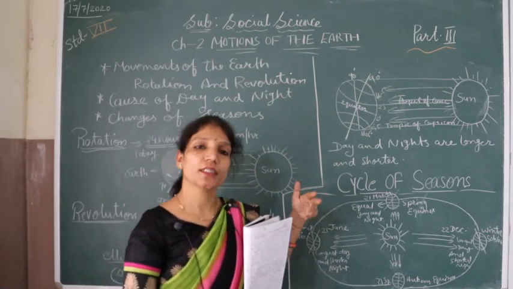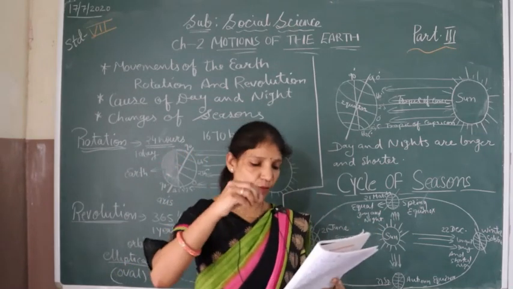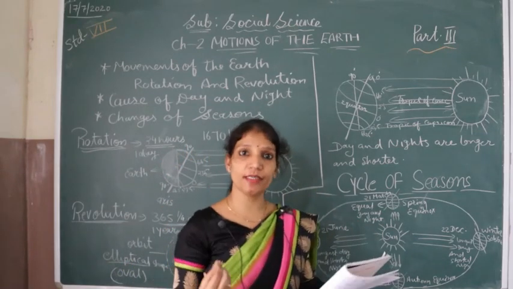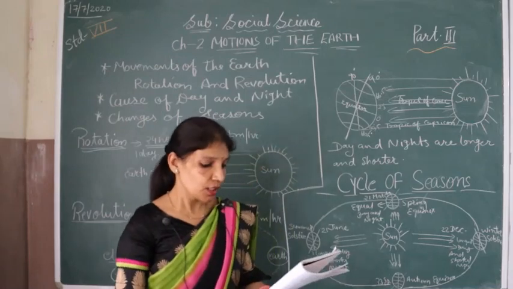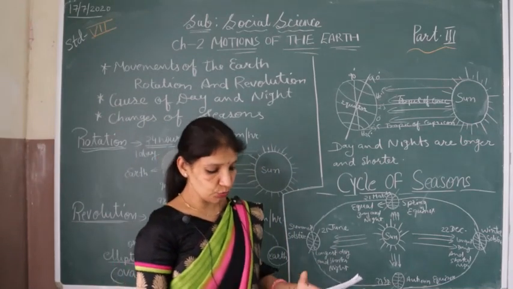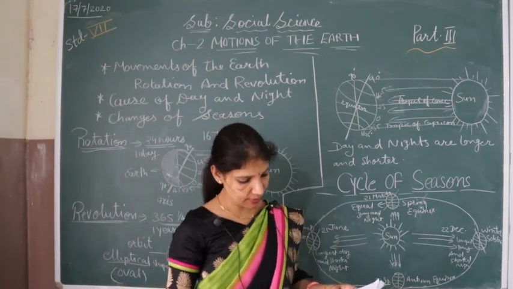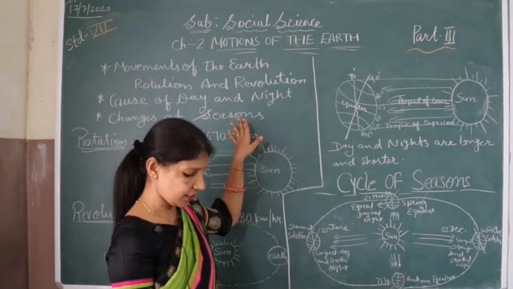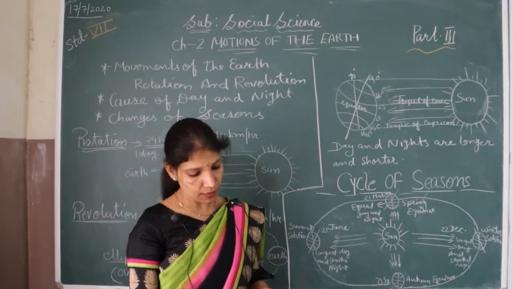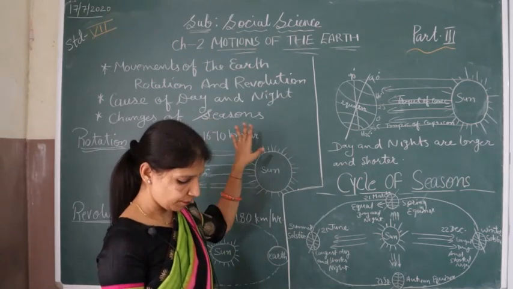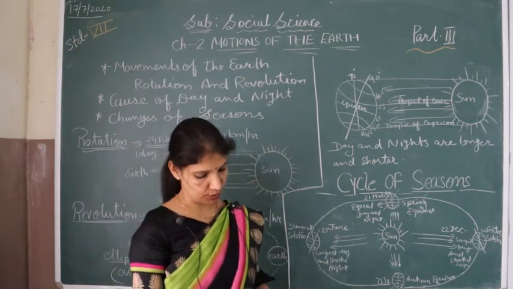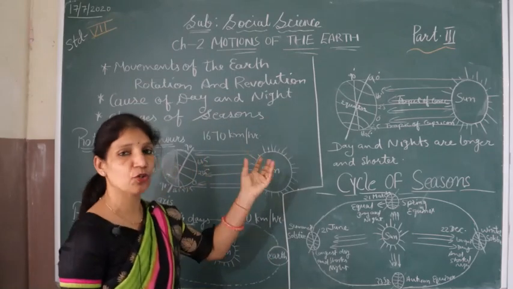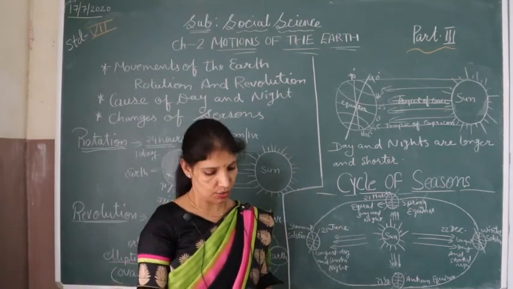In the same way the earth rotates on this point, which means the imaginary line, the axis. The earth moves on its imaginary axis from west to east with a speed of 1670 km per hour. The earth takes 24 hours to complete one rotation, and this movement is called rotation.